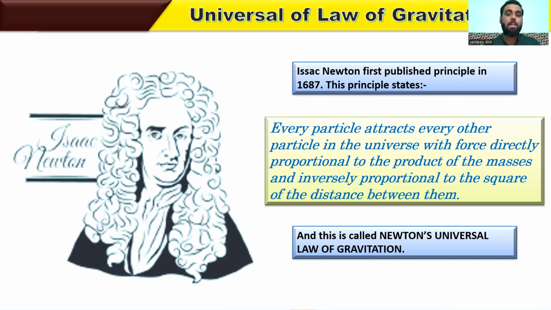This is called Newton's universal law of gravitation. That means the object should have mass, and if an object is massless, the universal law is not applicable to it.